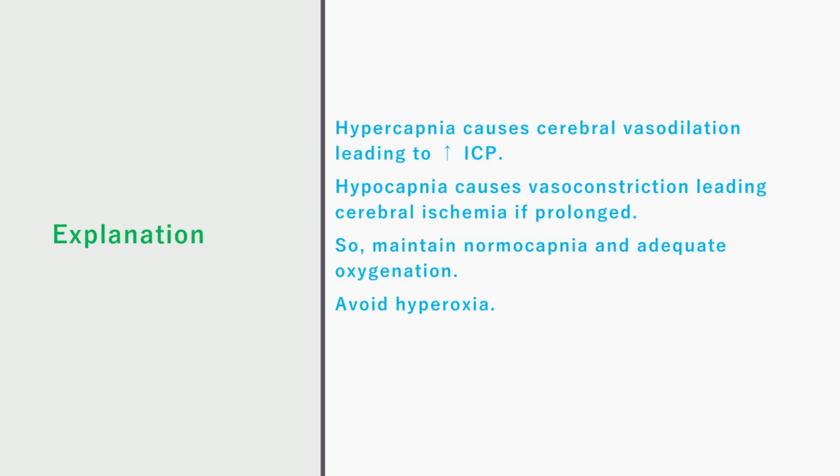Explanation. Hypercapnia causes cerebral vasodilation leading to a rise in intracranial pressure. Hypocapnia causes vasoconstriction leading to cerebral ischemia. So, maintain normocapnia and adequate oxygenation. Avoid hyperoxia.